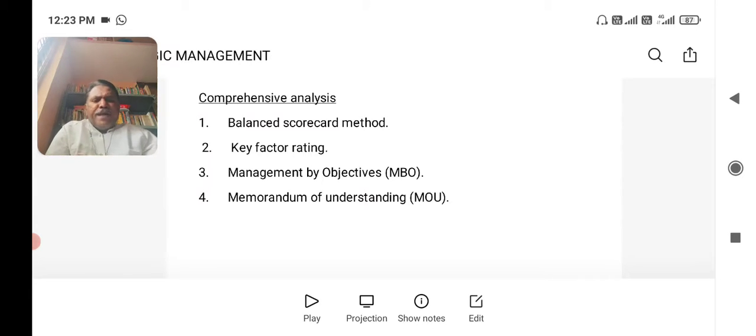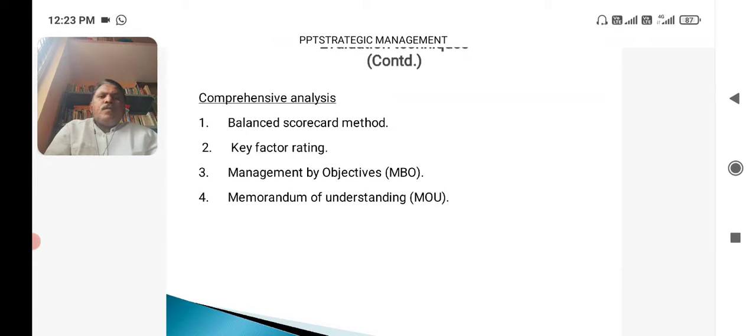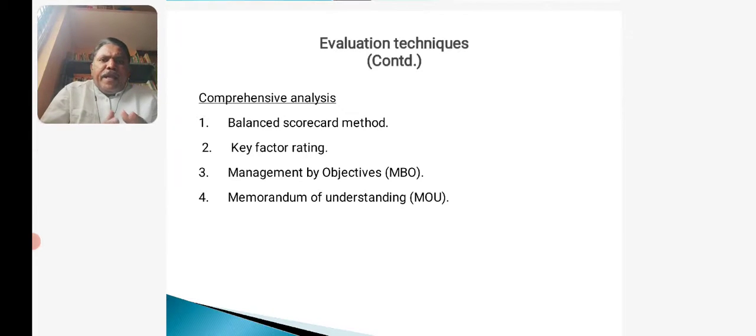The third perspective is innovation learning perspective. So here the company tries to study and analyze its technological processes, its innovation processes, or it tries to analyze and find out what are the technological innovations we are adopting now.